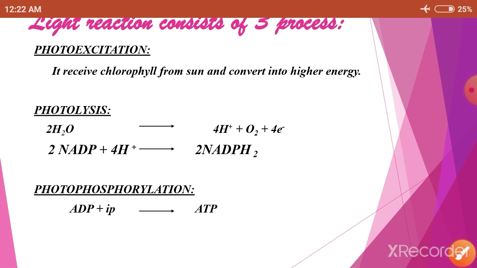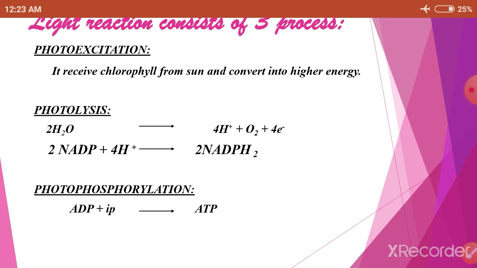Next, photophosphorylation. In this process, when ADP, adenosine diphosphate, is joined with inorganic phosphate, IP, it gives adenosine triphosphate. Like this, the light reaction takes place. So the light reaction consists of 3 processes. One is photoexcitation, another one is photolysis, and the third one is photophosphorylation. Okay, so the equations are balanced.